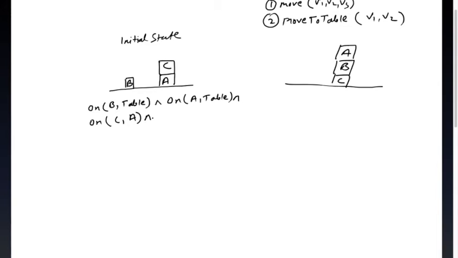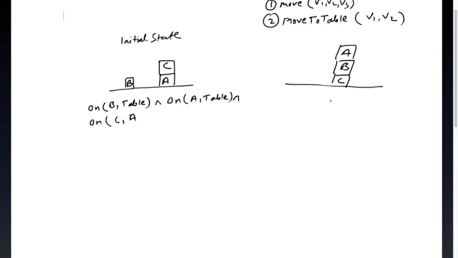And other conditions, if you want to write, you can write them. Otherwise, it is not required. What are the other conditions? B is a block, C is a block, A is also a block, B is clear, and C is also clear. We don't have to do that, so we'll just ignore it.